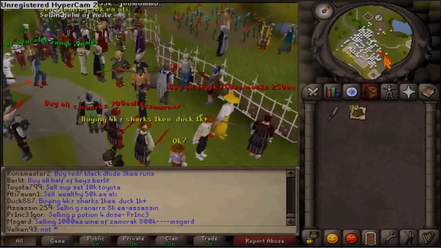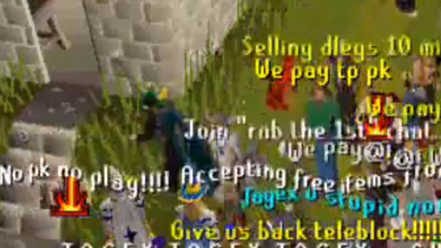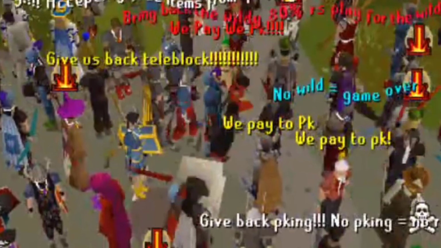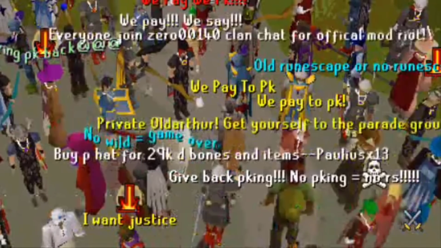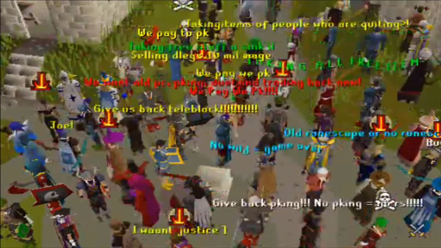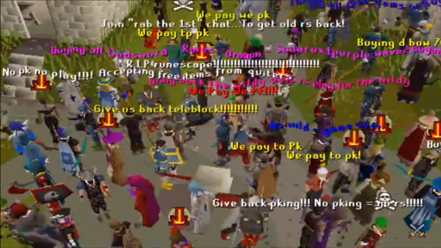Nearly an entire year later, on December 10th, 2007, the second staple of riots, that is World 66, would be established. This is the worst and biggest riot to have ever occurred in RuneScape's history. It started in December but didn't end until early January. That's nearly a month. We're talking about the Pay to PK riot, also known as the Free Trade riot.